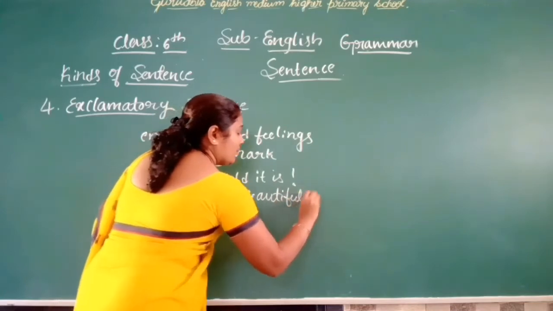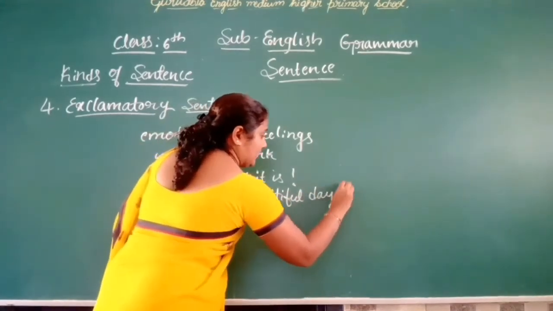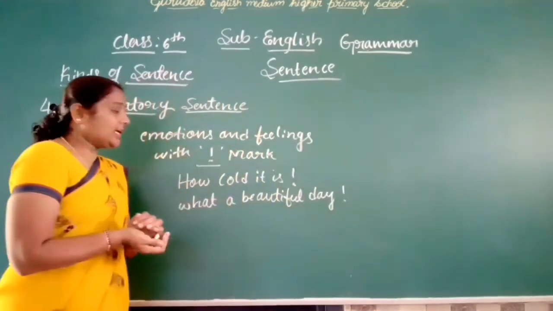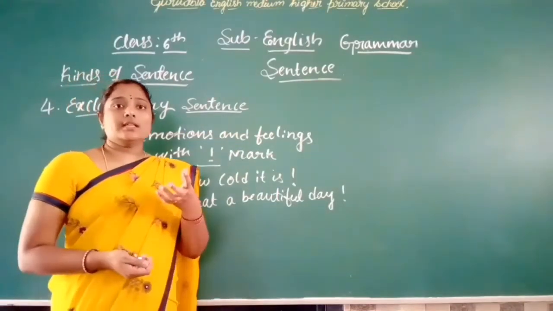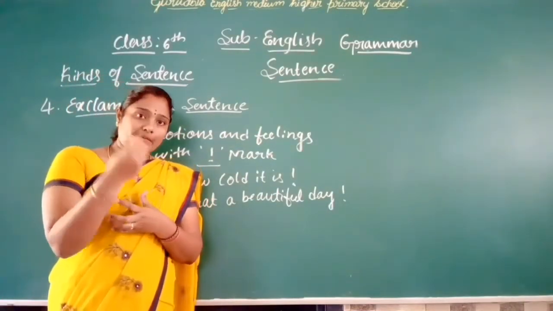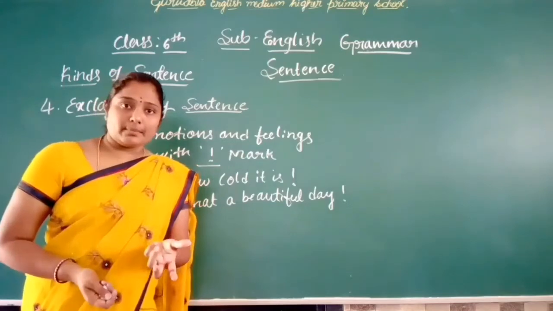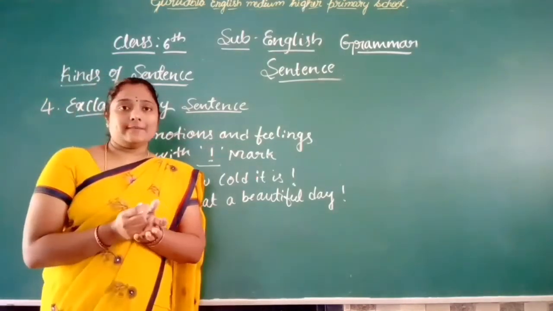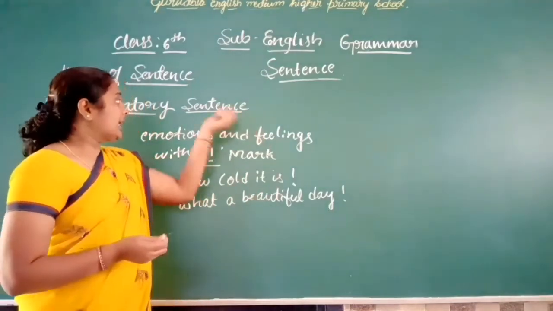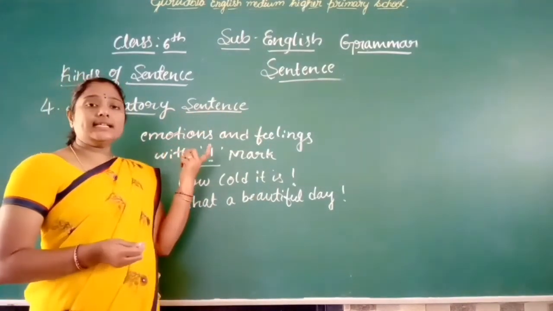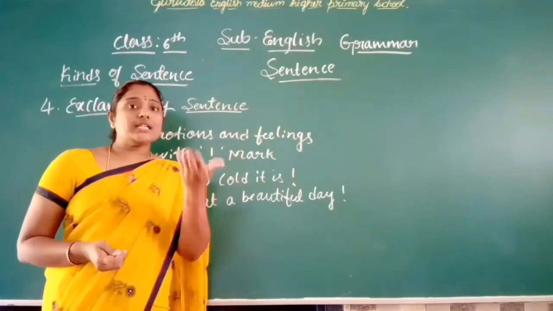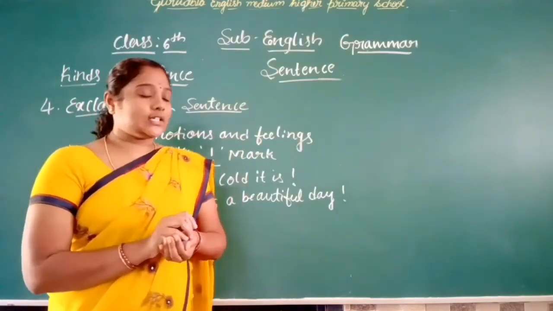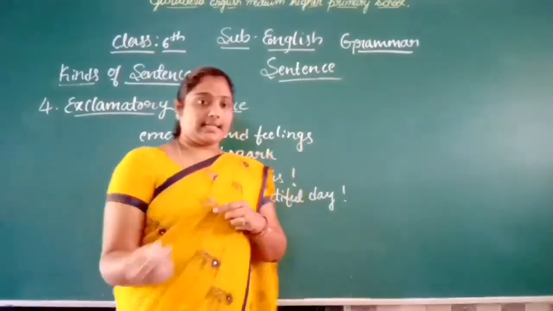Today we are feeling happy, spending time with friends or family members, so obviously we say, what a beautiful day. Because an exclamatory sentence expresses your emotions and feelings.